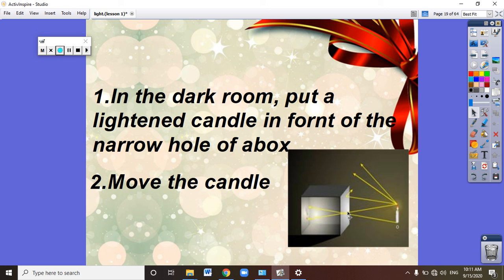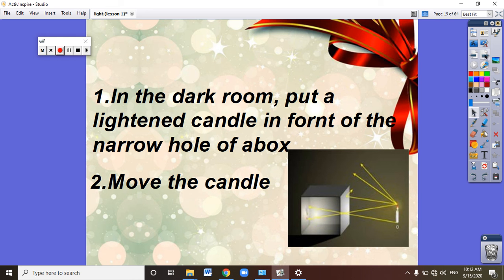And we will look to the light of the candle through that transparent paper. So we will get a box, remove this side of the box and replace it with transparent or semi-transparent paper, and we will make a hole in the side of the box which is in front of this side, and look at the light of the candle from that transparent paper.